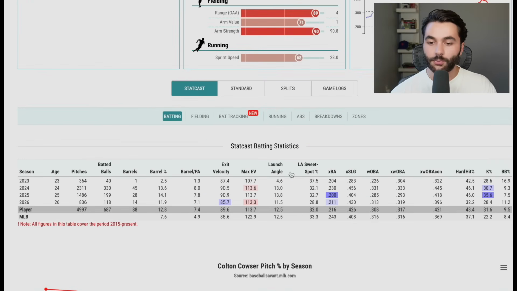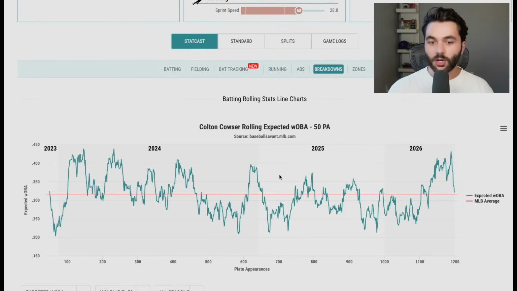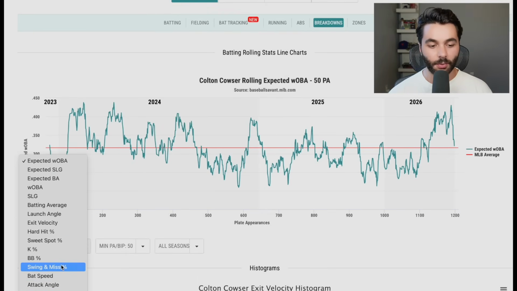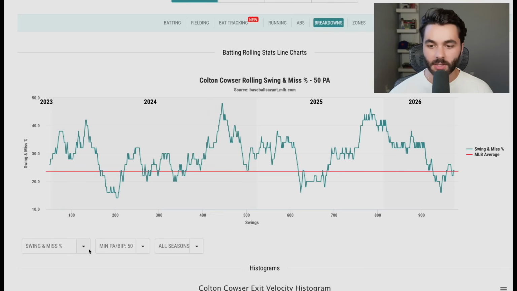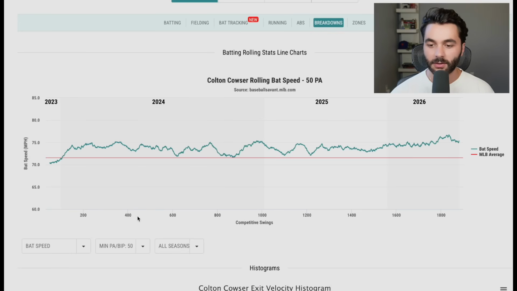Let's go back to those beautiful rolling charts and do a similar thing, third time through. Then I'm going to show you guys a different leaderboard, a different way to find successful hitters. But quickly, Colton Cowser, swing and miss way down compared to the earlier part of the season when he struggled. Way down. Love to see that, Colton. Bat speed. Let me see that, Colton. Bat speed's trending up slightly as well, so that's nice.